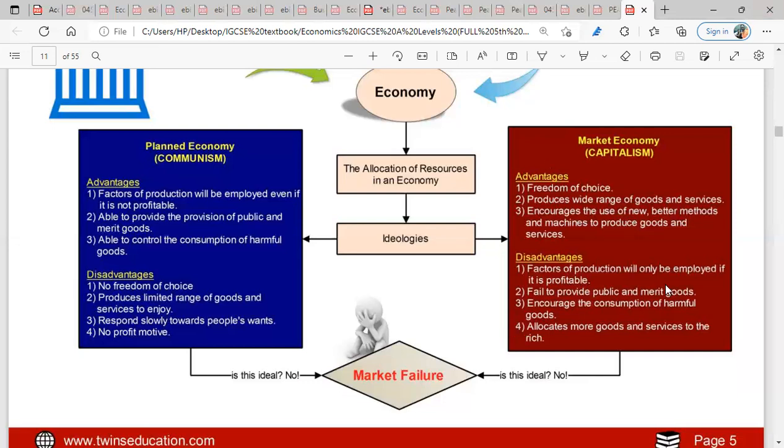So the market system has what we call market failure. The plan system also has a market failure. Inasmuch as there are problems in the market system, there's a market failure. Inasmuch as there are problems in the plan system, there's also what? A market failure. So market failure occurs when the market forces of demand and supply are unable to provide goods and services that people need. Is it clear? Do you have any question?